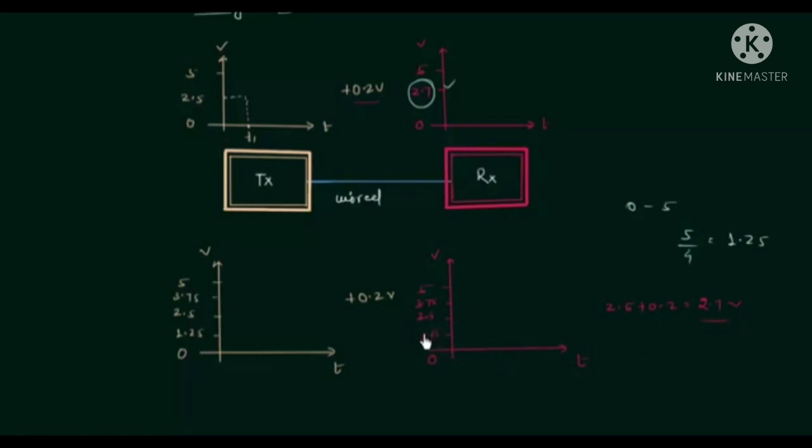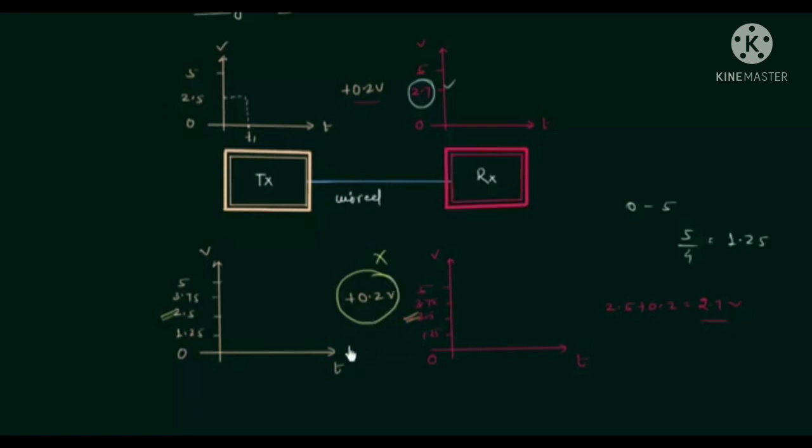We have 2.5, and whenever there is a signal which is not equal to the level, we always take the level below it. 2.7, then we have 2.5. So we will consider the transmitted signal equal to 2.5, and that's what we transmitted. From the transmitter's end we transmitted 2.5, and at the receiver's end again we are getting 2.5. So the effect of noise 0.2 volts is cancelled out in case of digital signal.